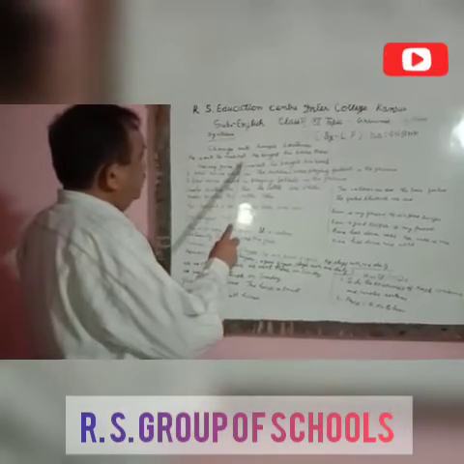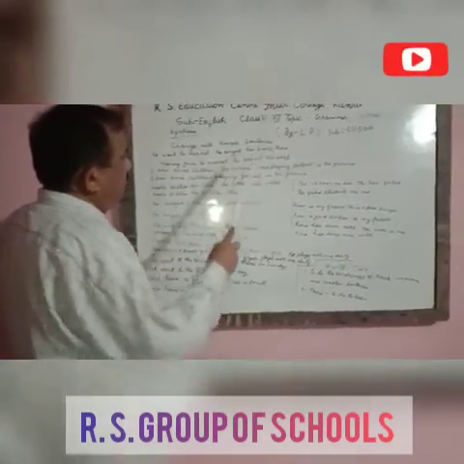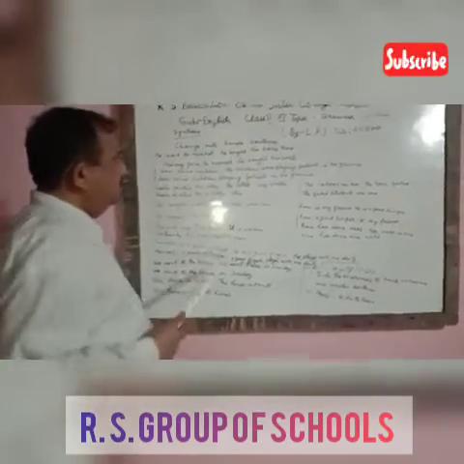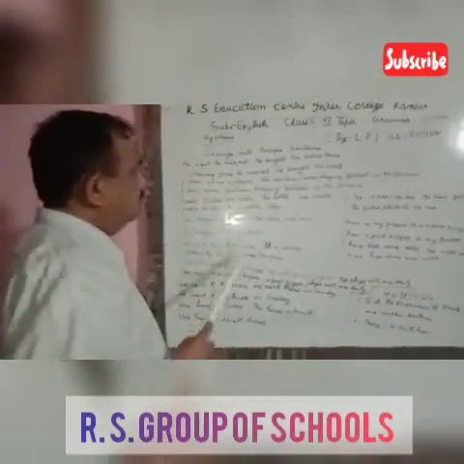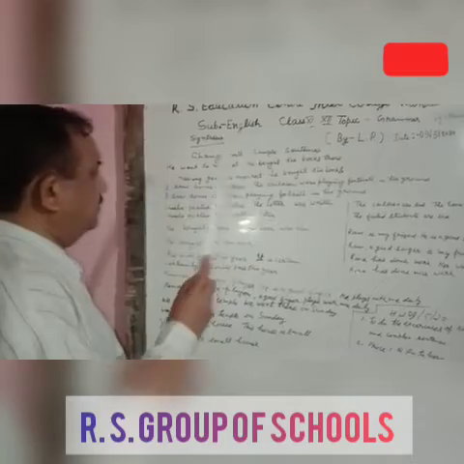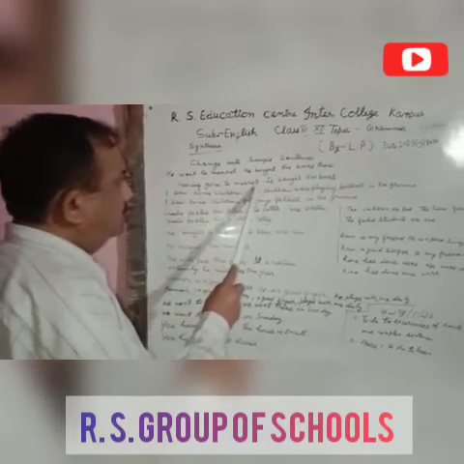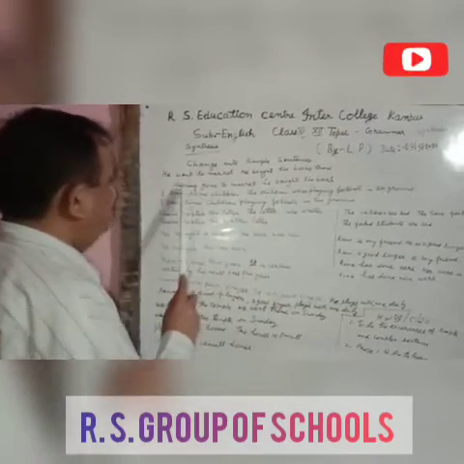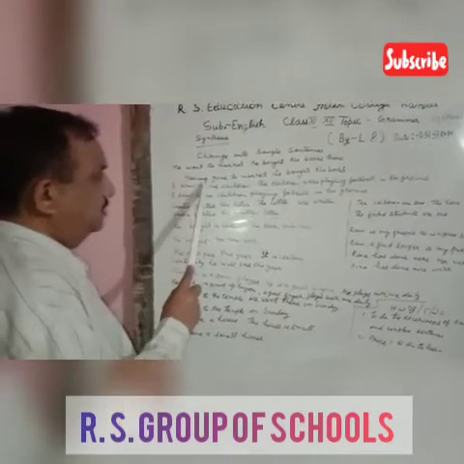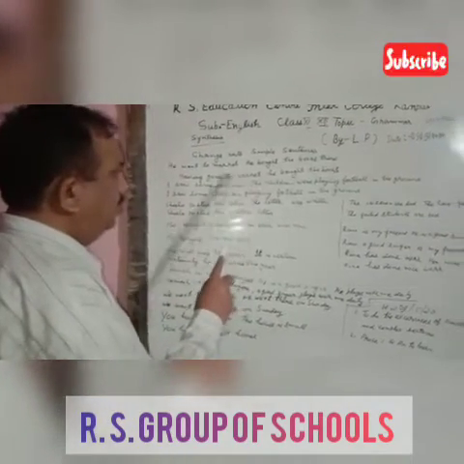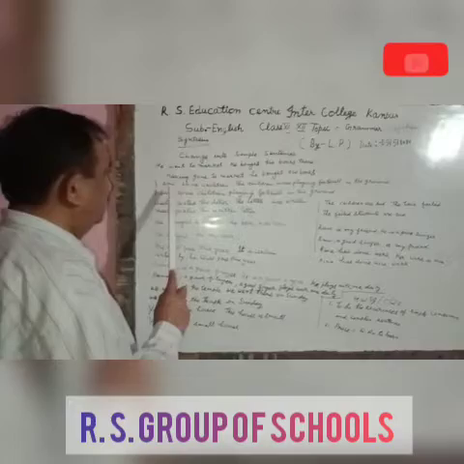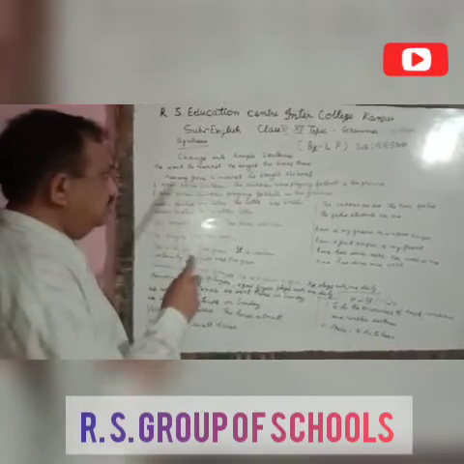He went to market, he bought the books there. There are two sentences and we have to make one sentence by using the perfect participle. Having gone to the market, he bought the books. So there we have used the perfect participle and there is one verb only, and that is bought. Therefore it will be one simple sentence.